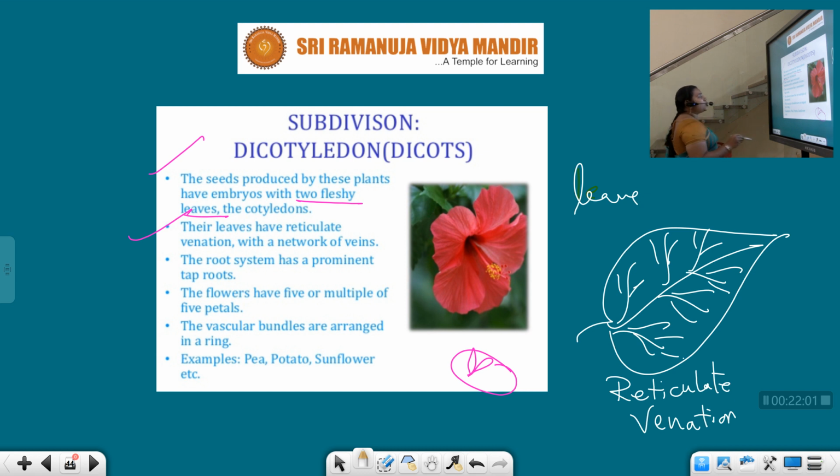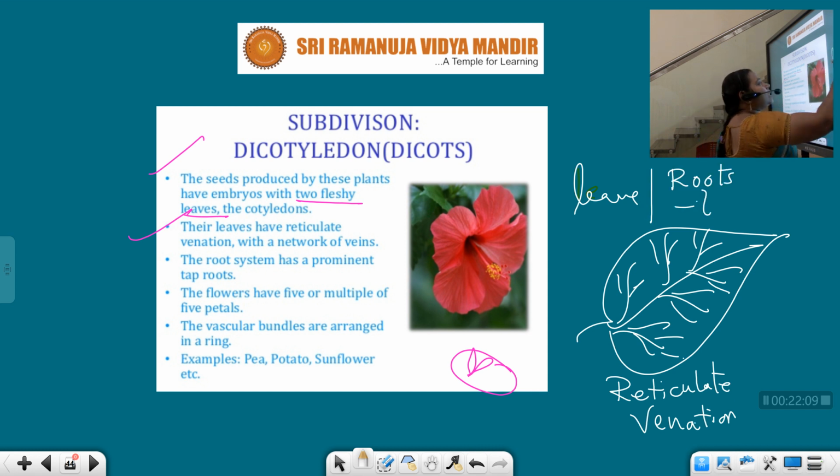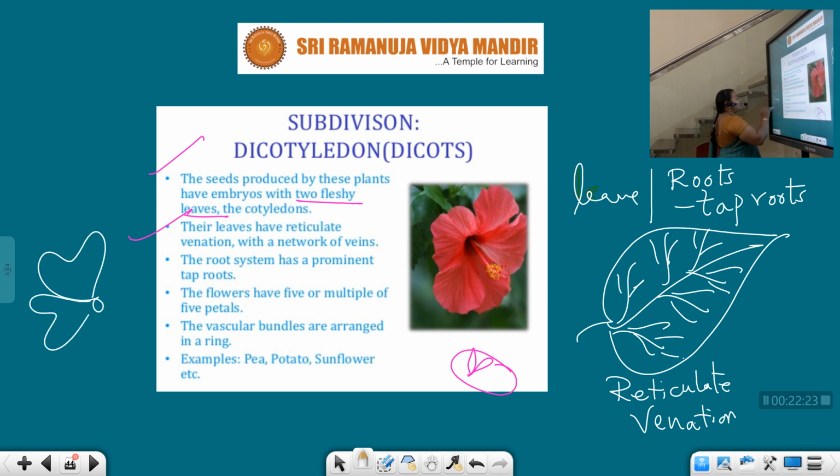Next, the root is a prominent taproot. Another important point: leaves are reticulate type and roots are taproots. The flowers have 5 or multiples of 5 petals. For example, hibiscus has 5 petals: 1, 2, 3, 4 and 5.